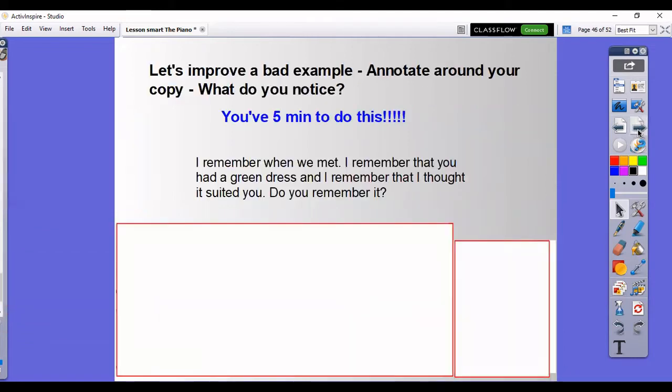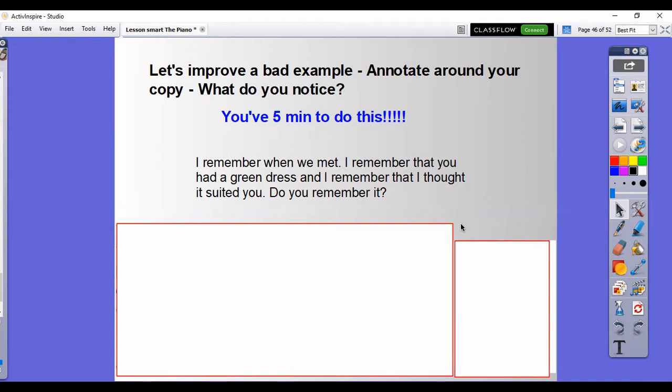But first, before we start, I've given you a bad example, and I want you to improve it. Quick task. Remember, we do these as morning starters sometimes. I thought I'd give you a little one to warm you up. So: I remember when we met. I remember that you had a green dress, and I remember that I thought it suited you. Do you remember it? Okay, stop the video now. 5 minutes, quickly. What's bad about it? What can we do to improve it?